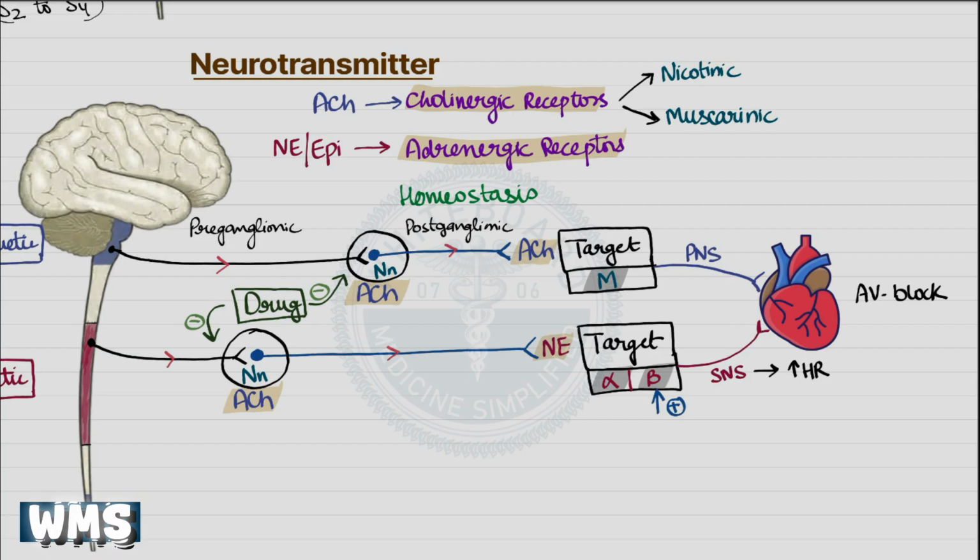Because the AV node also receives parasympathetic input, we can block muscarinic receptors, removing vagal inhibition. This unmasks sympathetic tone, which then improves AV nodal conduction, producing a result similar to a beta agonist. So clinically, we often have two ways to achieve the same effect. Once you understand this, you have a powerful framework for thinking about ANS pharmacology.